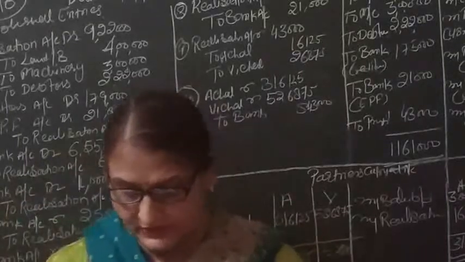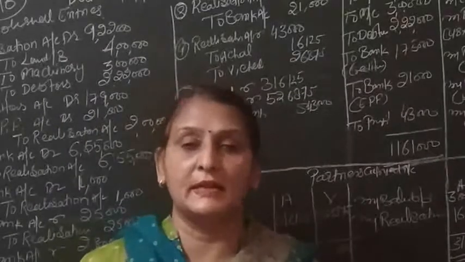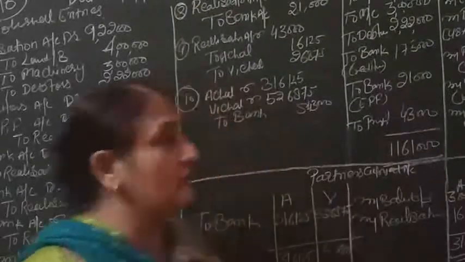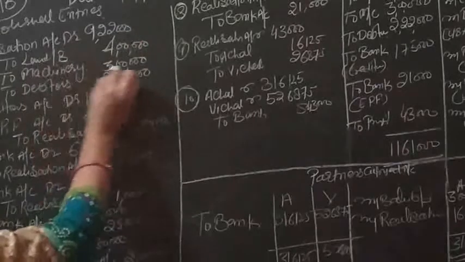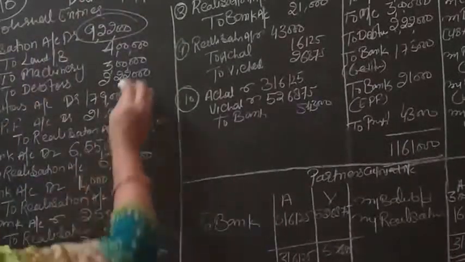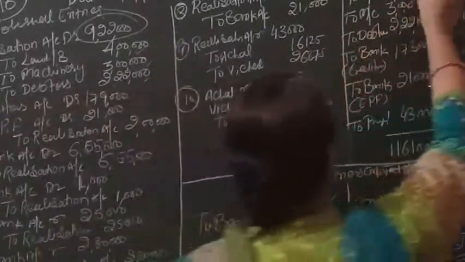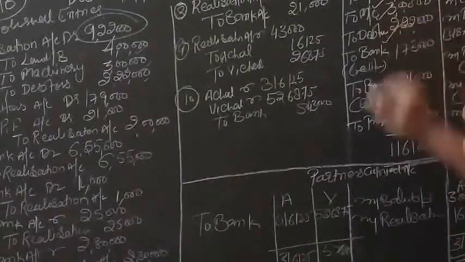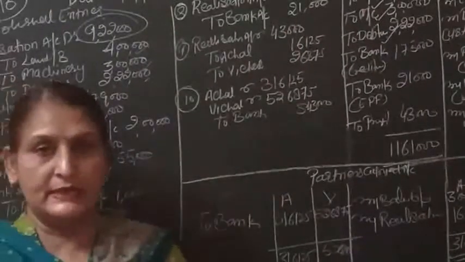First of all, in the balance sheet, land and building, machinery, and debtors are given. So the first journal entry is for transferring the book value of the assets to the debit side of the realization account. The entry is realization account debit to land and building, to machinery, to debtors, with 9,22,000, that is 4 lakh, 3 lakh and 2 lakh 20 thousand.